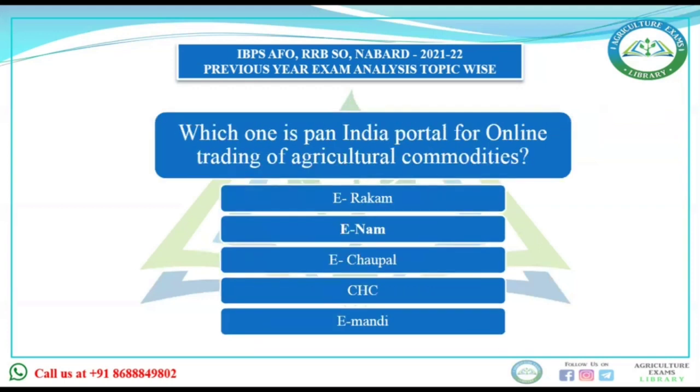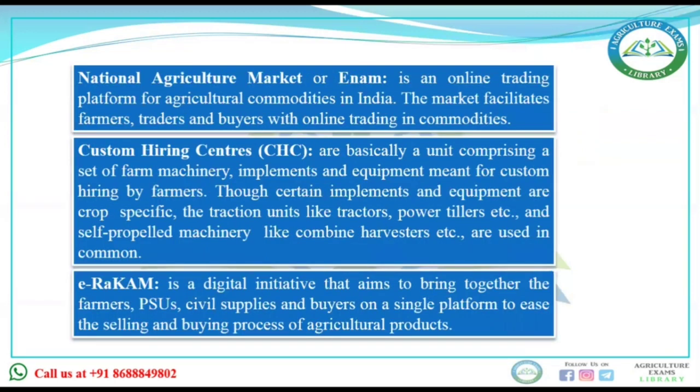Now our next question: which one is the Pan India portal for online trading of agriculture commodities? E-Recom, E-NAM, E-Chopal, CSC, E-Mandi. This is the National Agriculture Market, or E-NAM. I'll tell you in brief. E-NAM was launched on 14 April 2016, but approved on 1st July 2015. This question was already asked in 2018, AFO Mains.